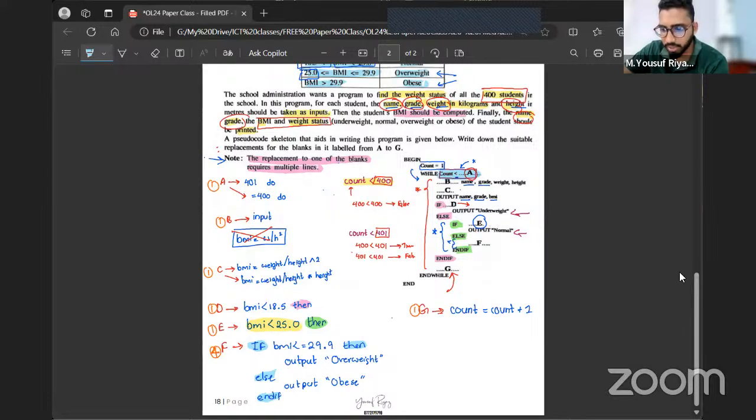10, 5, 4. Why are there 3 end ifs? Look at the highlights, you will be able to figure it out. The pink color is for one if statement, green color is for one if statement, the blue color is for one if statement. These are 3 different if statements. Every if statement should have an end if.